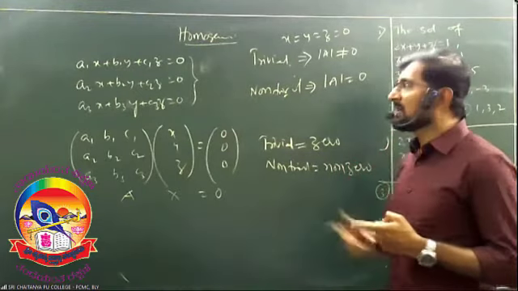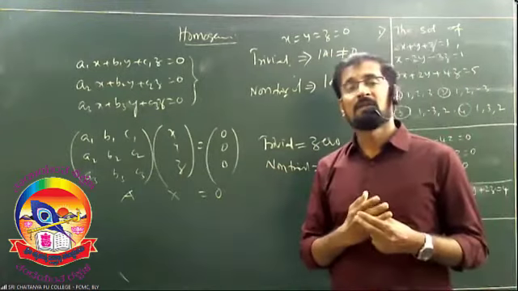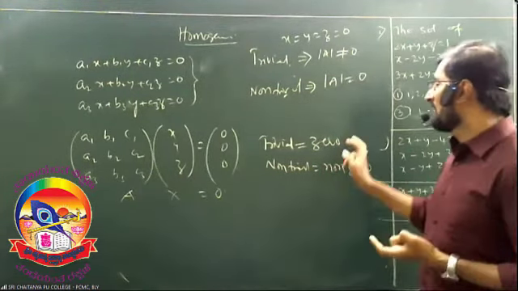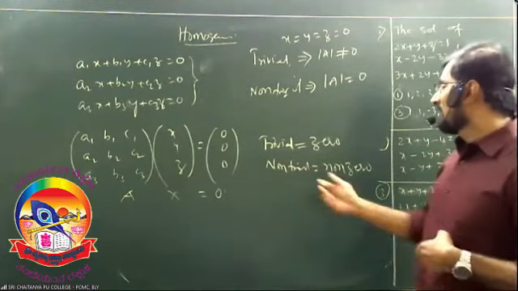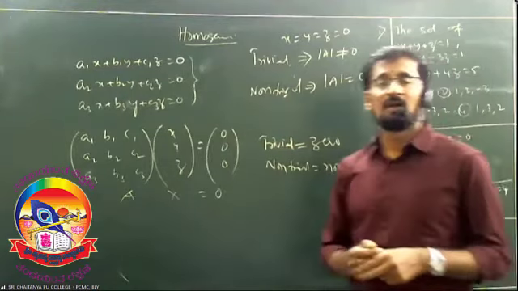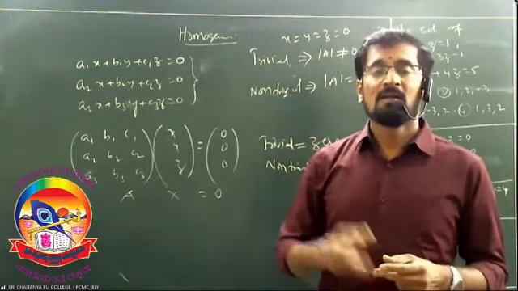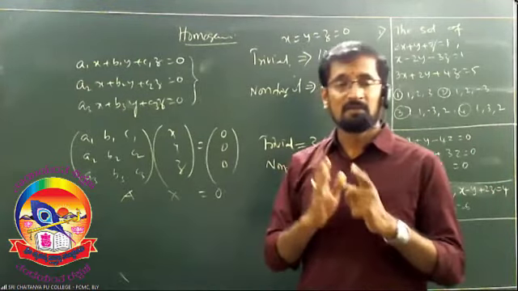When can you say the system has a trivial solution? The other name of trivial solutions is zero solutions, or unique. And non-trivial solutions are also called non-zero solutions. When can you say the system has a unique, that means trivial, solution?